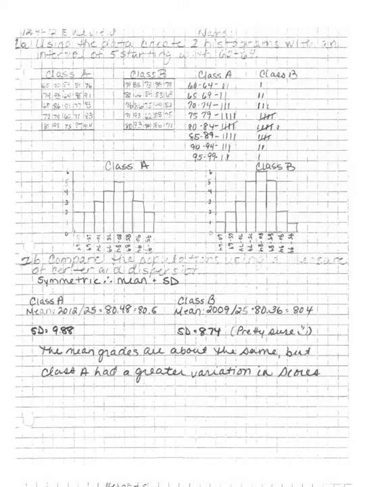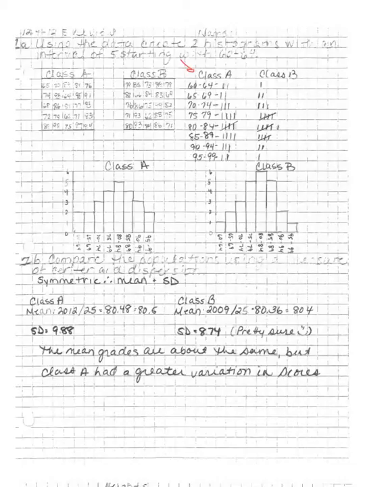So for the 12-1, 12-4 review, the first thing we have is creating two histograms with an interval of 5, starting with 0 to 64. So the first thing I did was I took class A, and I created my range of values. So 60 to 64, 65 to 69, 70 to 74, so on and so forth. Then I went through and I started to do tally marks.